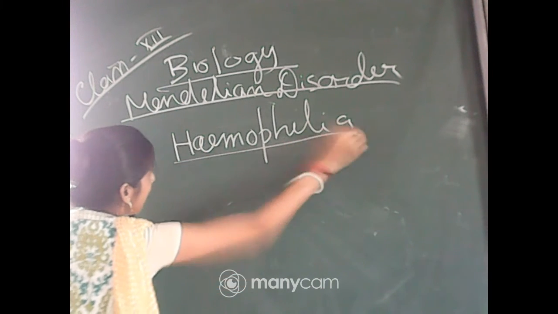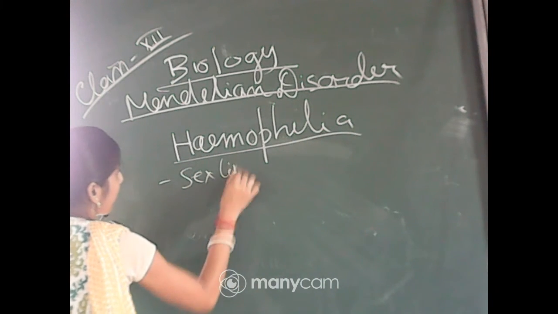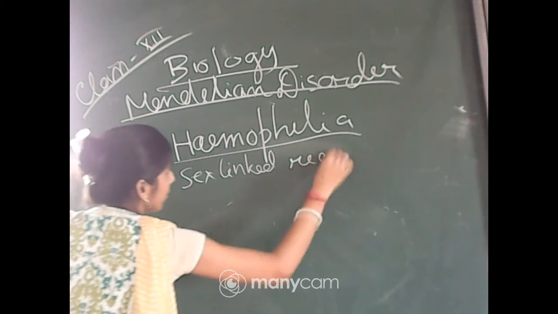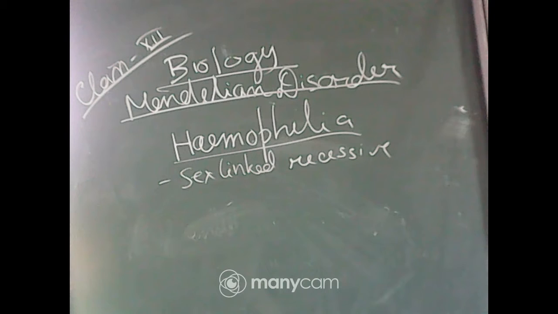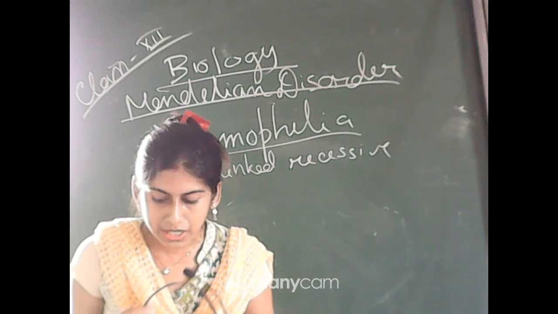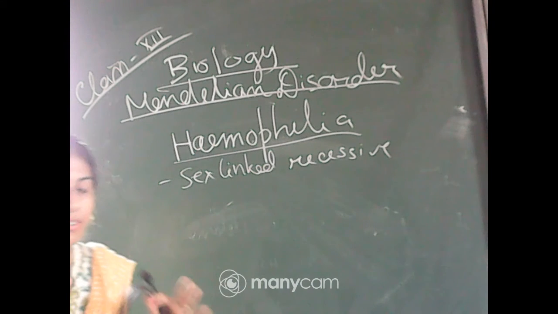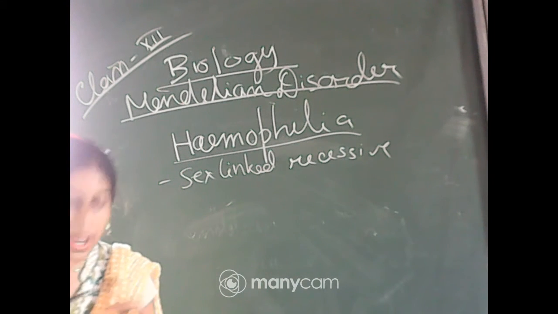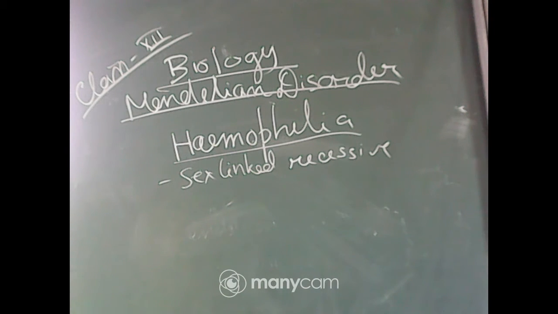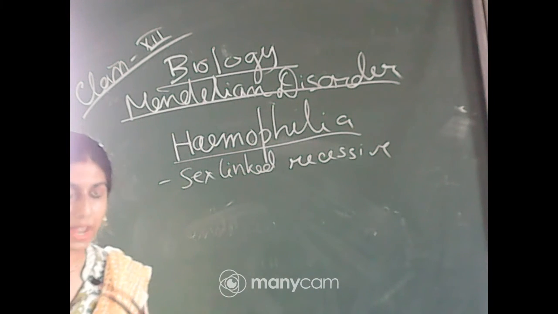It is a sex-linked recessive disorder. It is a sex-linked recessive disease, which shows transmission from an unaffected carrier female to some male progeny, and has been widely studied. So what happens in this particular hemophilia? It is a disorder in which the vital factors for blood clotting are lacking. Some blood clotting factors are lacking.